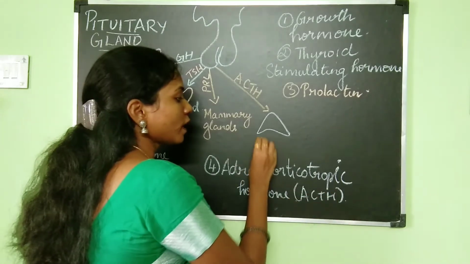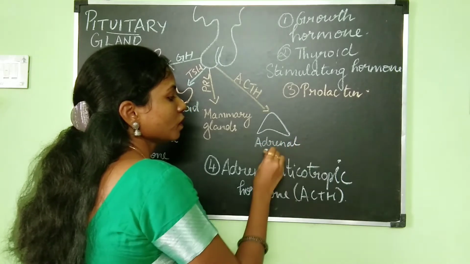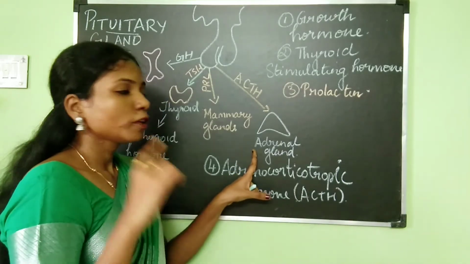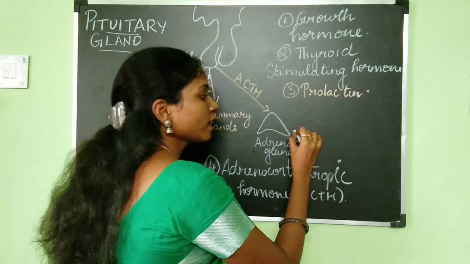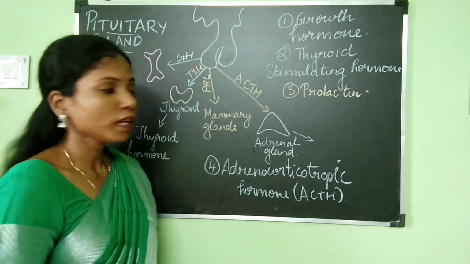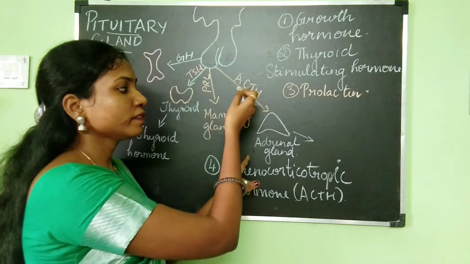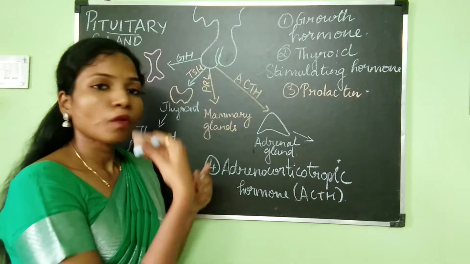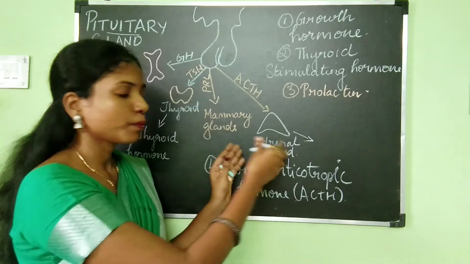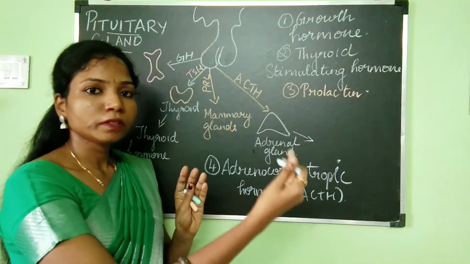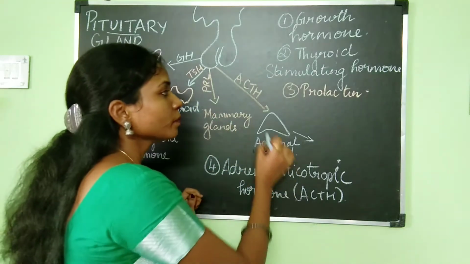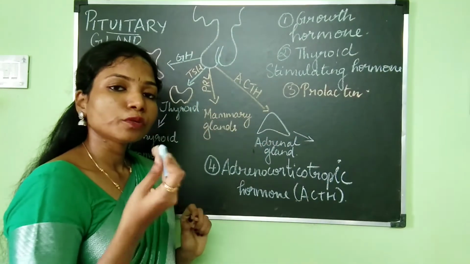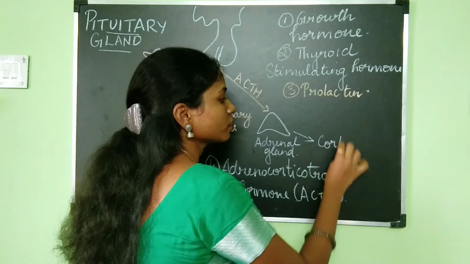It will act on the adrenal gland. The adrenal gland is again one more endocrine gland. So it will act on the adrenal gland and make it release its hormones. Especially, ACTH is going to act on the adrenal cortex. I will tell you what the adrenal cortex is, and the different layers present in the adrenal gland, when we discuss it as an endocrine gland in detail. So ACTH will make the adrenal gland release its hormones, which are the corticoids.